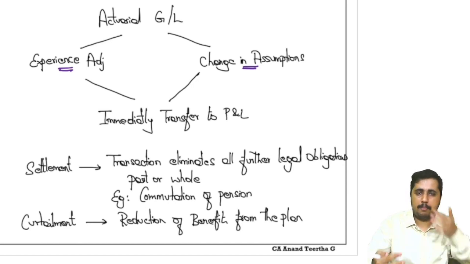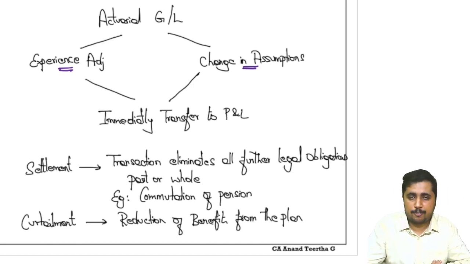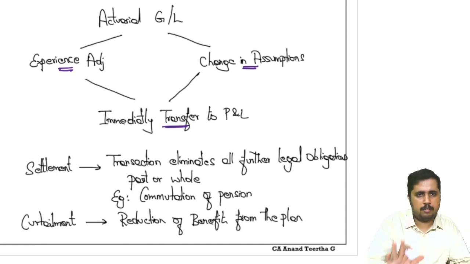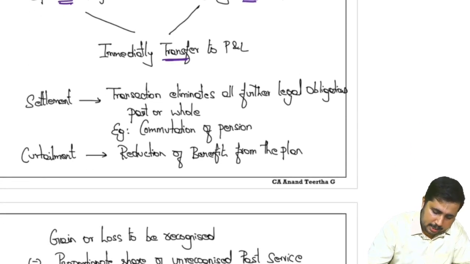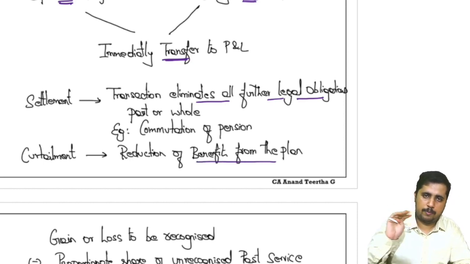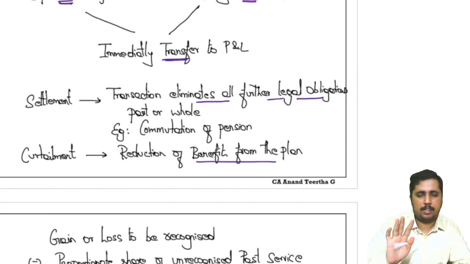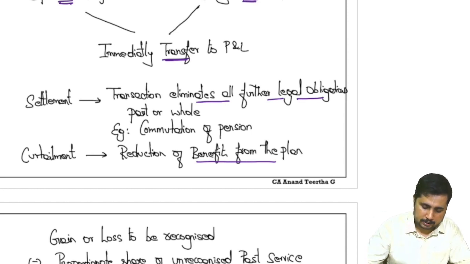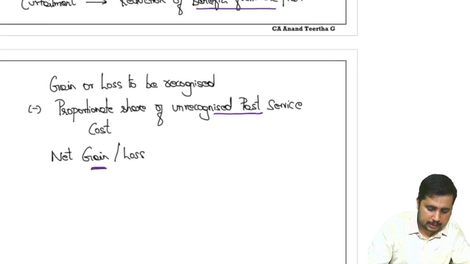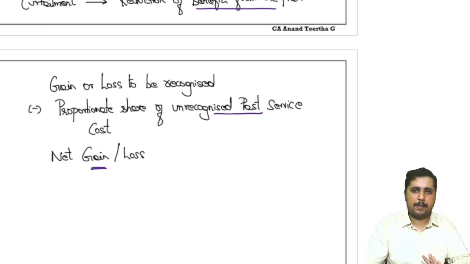Okay, I might tell him a different assumption in year 1 and it might have a different assumption in year 2 because of the circumstance changes or experience adjustment. There will be an actuarial gain or loss immediately transferred to P&L. We have already discussed it. Then settlement, the transaction eliminates all future legal obligation, commutation of pension, what we discussed. Curtailment, reduction of benefits from the plan. You reduce the benefit, you will consider the payment right now, so the net impact will go to P&L but deduct unamortized past service cost. So gain or loss to be recognized minus proportionate share of unamortized past service cost is the net gain or loss which will be shifted to P&L.